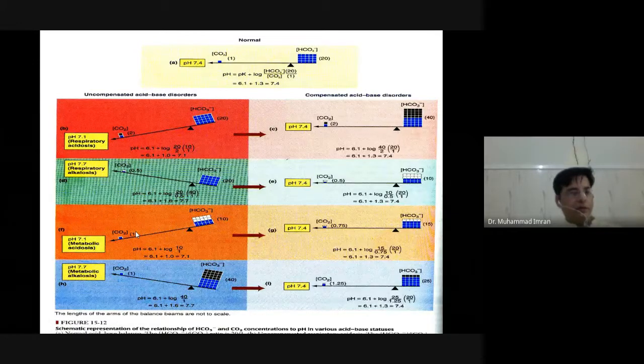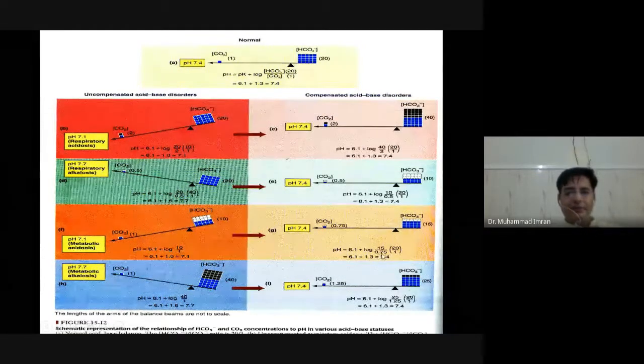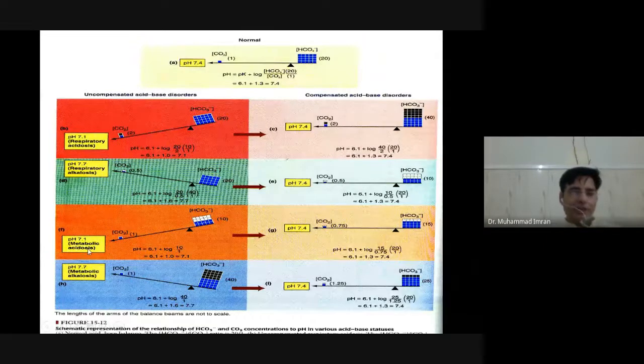From 25 mm Hg. Then what happens if the level of carbon dioxide decreases? Then the level of carbonic acid is going to decrease. This will maintain the pH around 7.4. So if the problem is metabolic, then the compensation is by the lungs. Lungs will increase the rate of respiration in metabolic acidosis. Then the carbon dioxide gets removed. There is low carbonic acid, and low carbonic acid will maintain the pH.